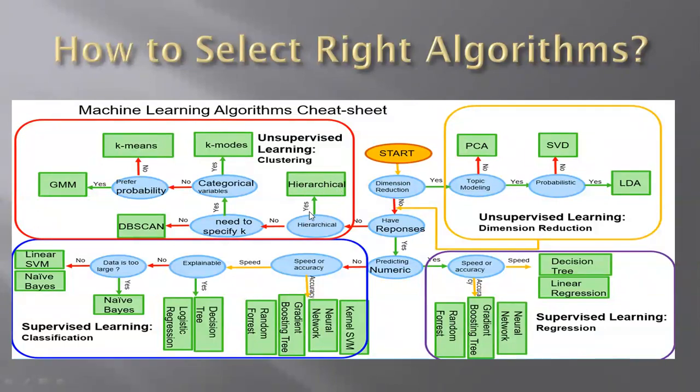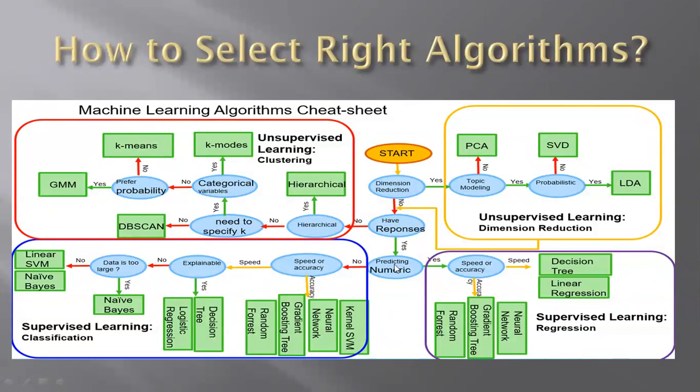If not, and we can specify K, we do K-means. If the data is categorical, we use K-means and GMM. Otherwise, if we do not need to define K, then we go for DBSCAN.